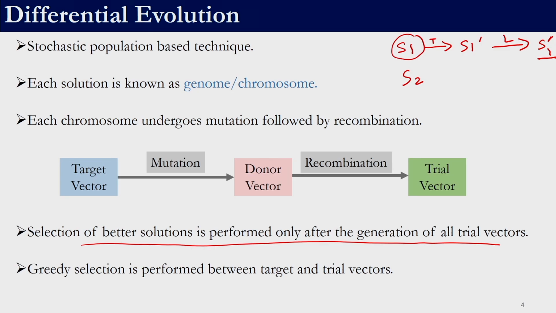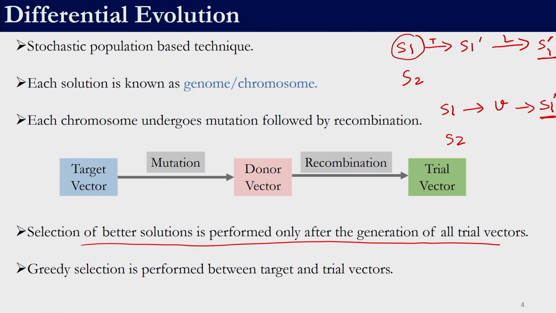Similarly, in particle swarm optimization, we had a solution 1, we generated its updated velocity, then we updated its position, let us say S1 prime, and when we were working with solution 2, if we had to randomly select a solution, it is possible that we would have picked up S1 prime because that is updated. As soon as we get a solution, we update the population.